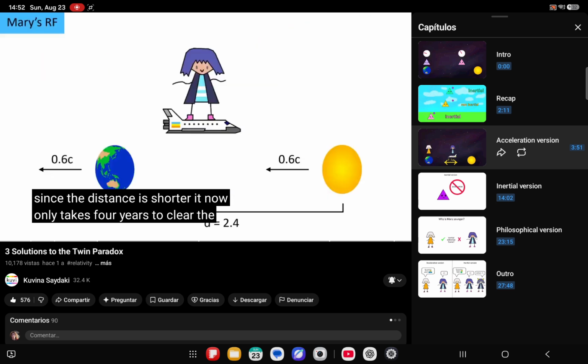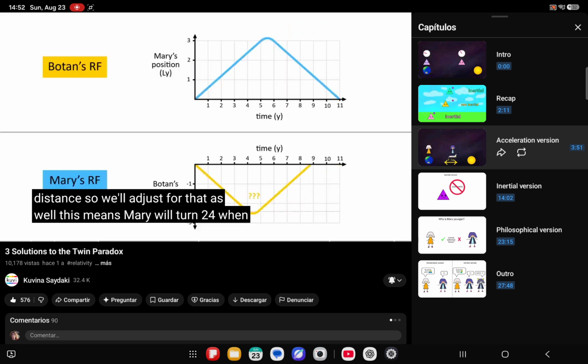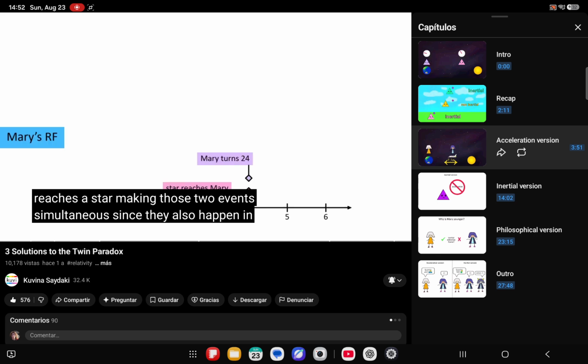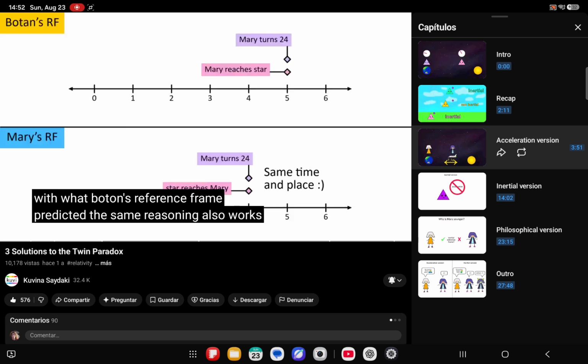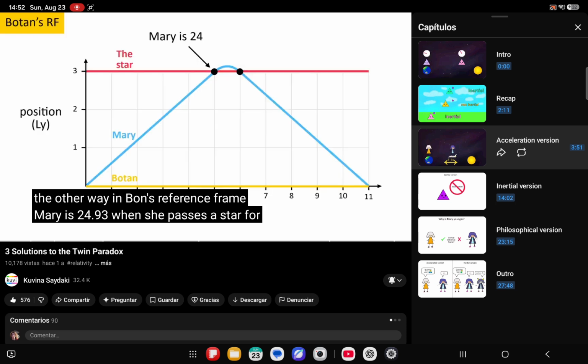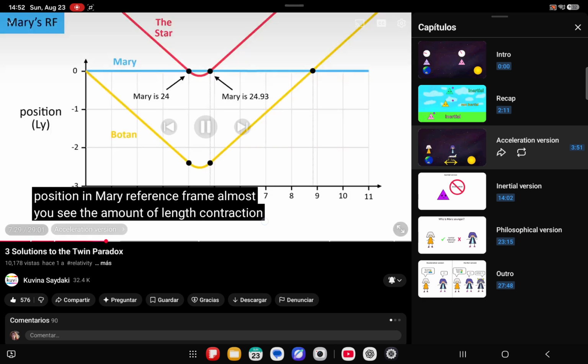Also, since the distance is shorter, it now only takes 4 years to clear the distance, so we'll adjust for that as well. This means Mary will turn 24 when she reaches a star, making those 2 events simultaneous. Since they also happen in the same place, relativity of simultaneity tells us they must be simultaneous in all reference frames. So it makes sense that this is consistent with what Botan's reference frame predicted. The same reasoning also works the other way. In Botan's reference frame, Mary is 24.93 when she passes a star for the second time. So this must be true in Mary's reference frame as well, which saves us from calculating it again. With that, we now have the full graph of Botan's position in Mary's reference frame.